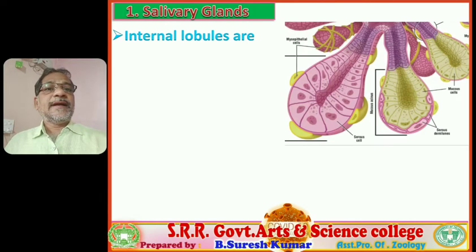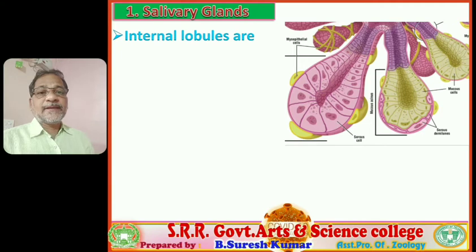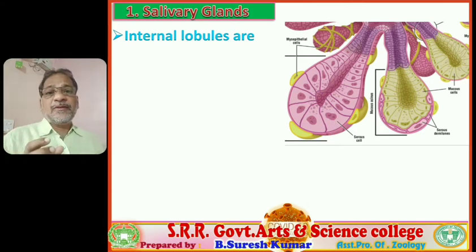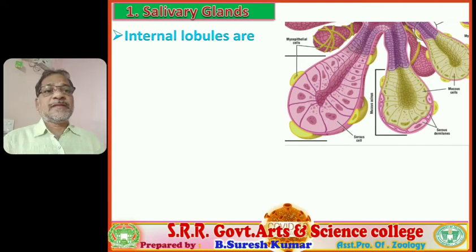Next, if we observe the anatomy of salivary glands, the salivary glands internally include many kinds of minute lobules. These minute lobules are formed by clusters of cells. You observe this visual. In this visual, the group of cells remain together, assembled together, and form a lobule. That is a cluster of cells.